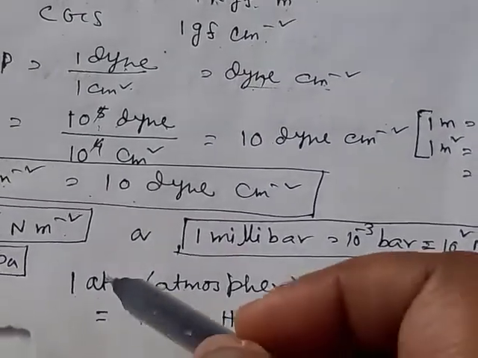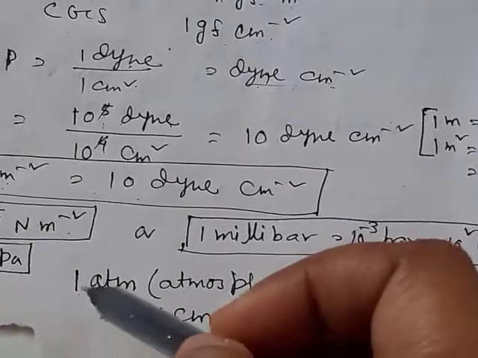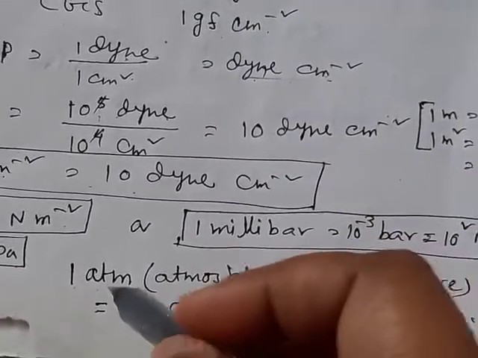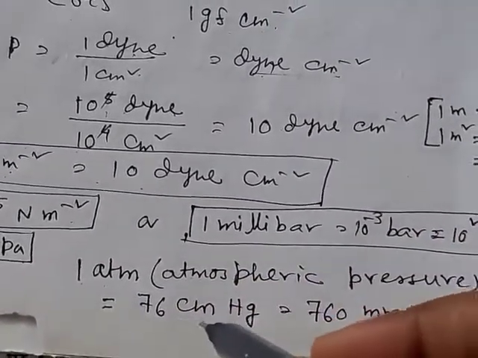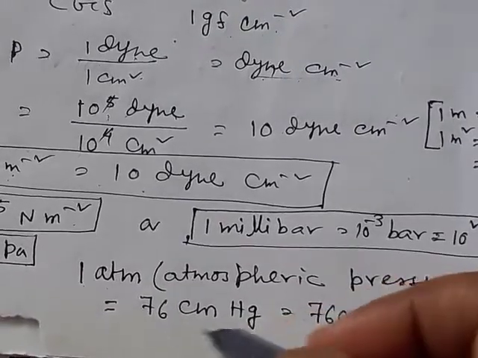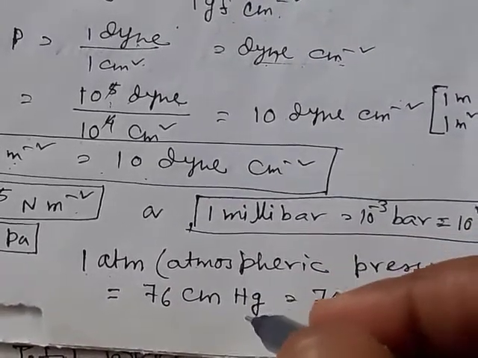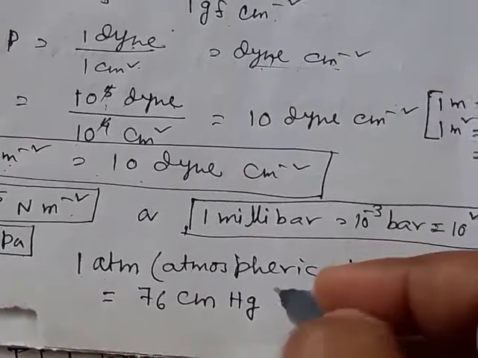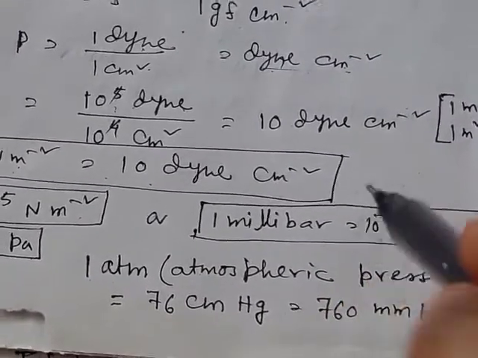Now another unit of pressure that is used, that is the atmospheric pressure. Atmospheric pressure is given by ATM, 1 atmosphere. 1 atmosphere is equal to 76 centimeter mercury. That is given by the weight of the mercury column in barometer at sea level.